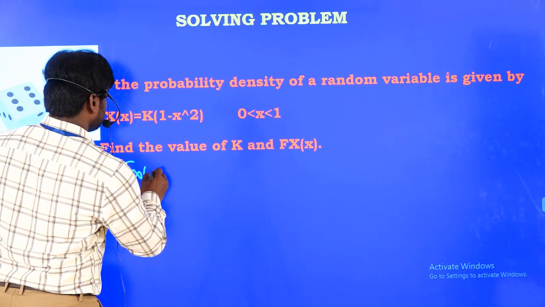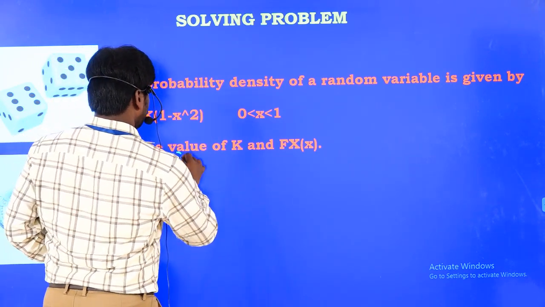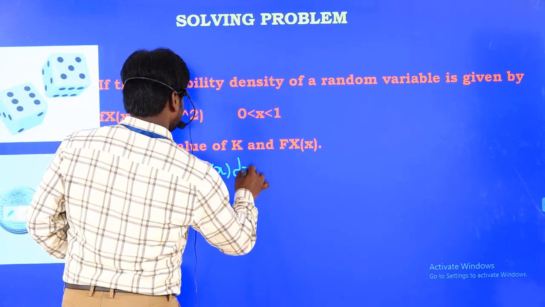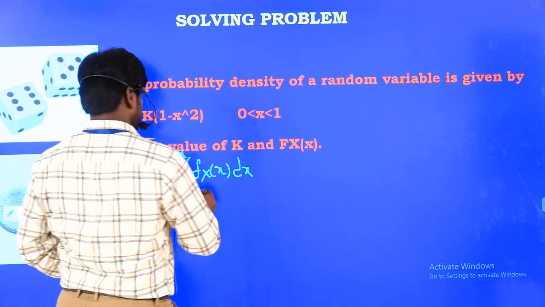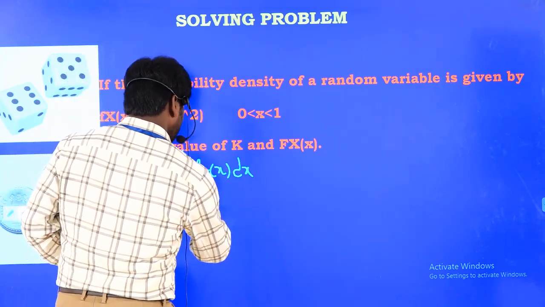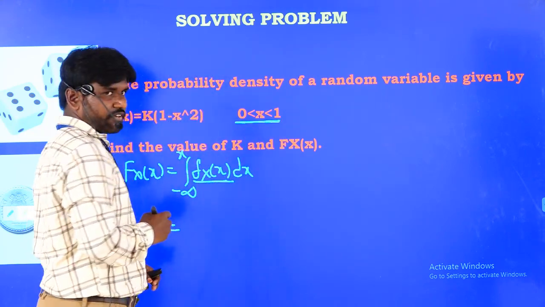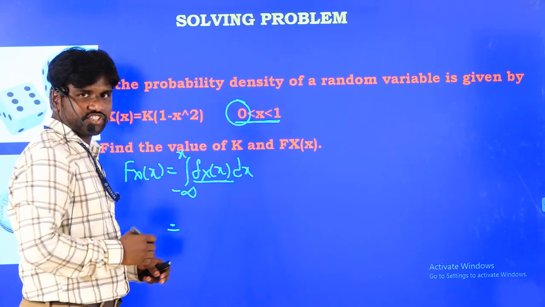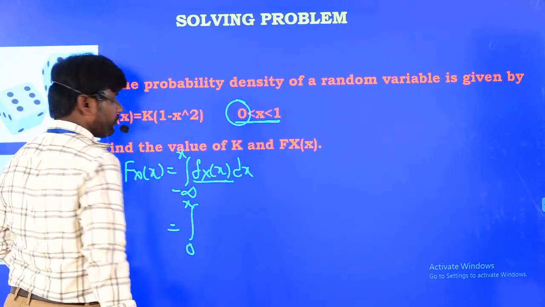Here the function is valid only from 0 to 1. That means the lower limit is always starting at 0, so I am going to take 0 to x.